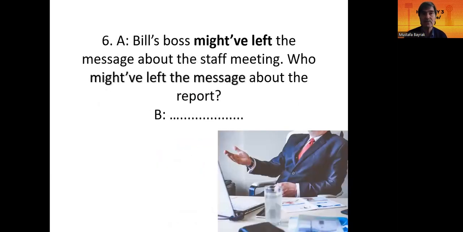Okay, dialogue 6. Bill's boss might have left the message about the staff meeting. Who might have left the message about the report? James' boss might have left the message about the report.